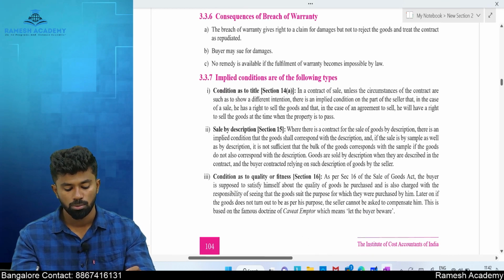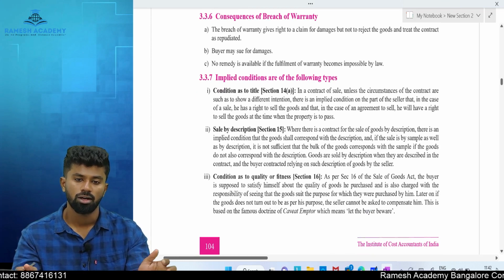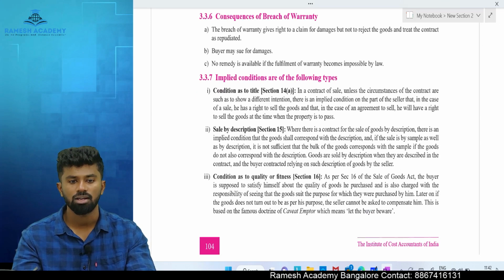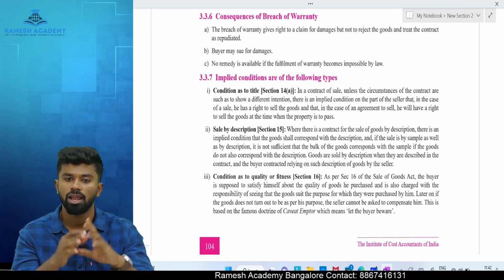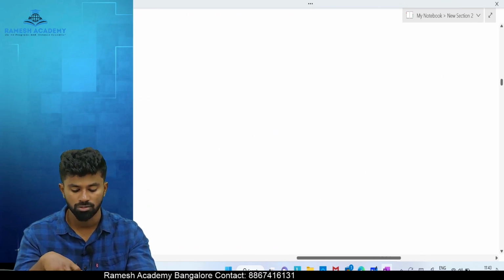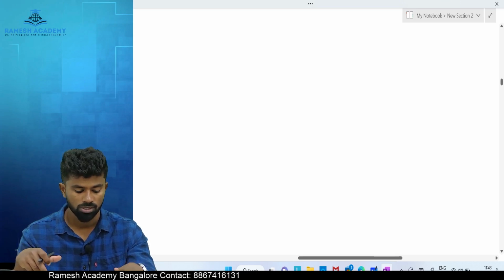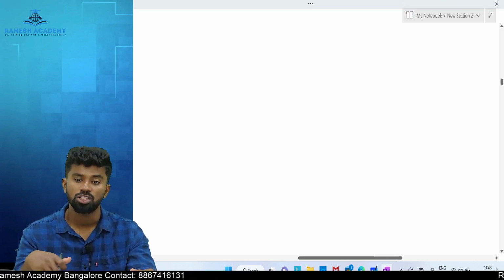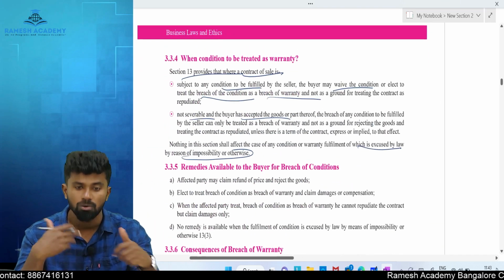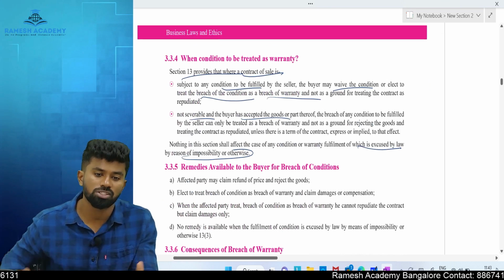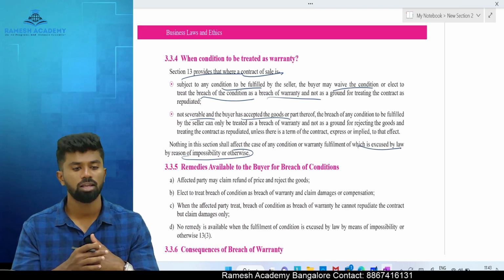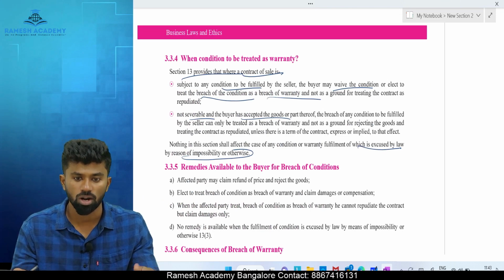Now, section number 14 onwards are the implied conditions and warranties. See, conditions and warranties can be of two types. What are the two types? Expressed or implied. Whatever we have agreed in the contract, such as mileage, color, whatever the parties agree in the contract by words, that is called expressed conditions and warranties. So whatever the parties themselves agree in a contract, they are called what?